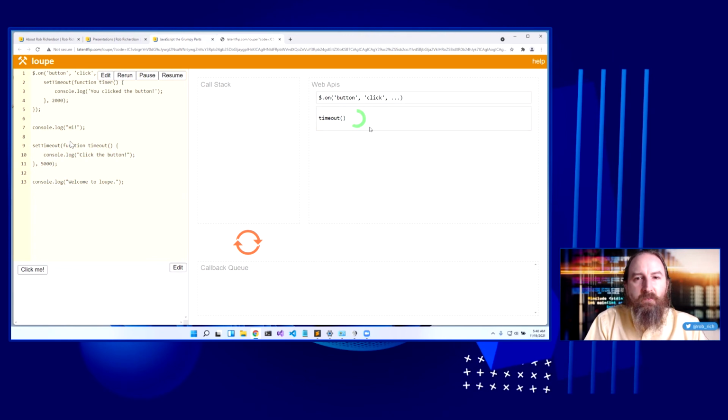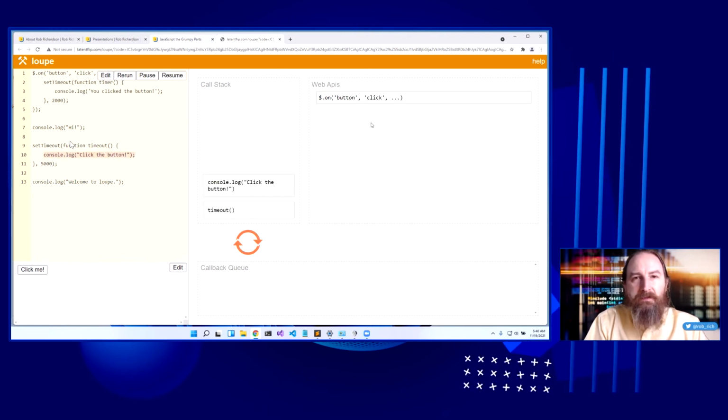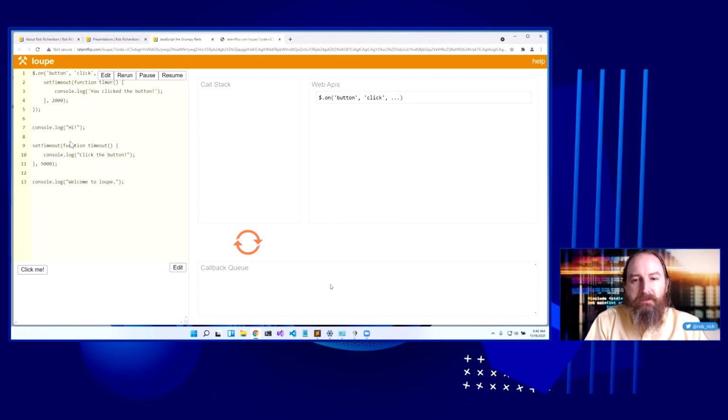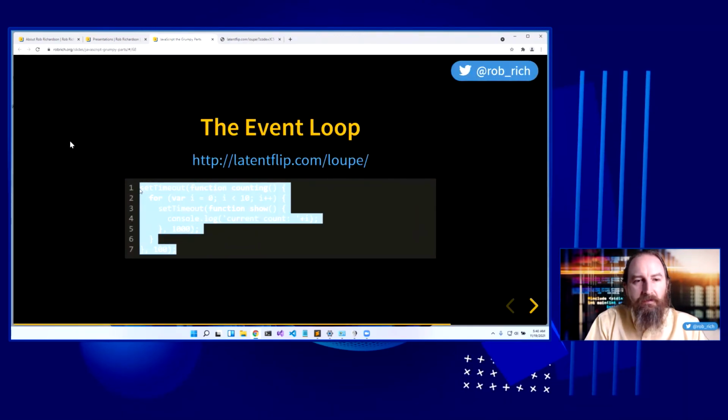And then as we have content that is waiting for some external resource, it'll come here into this web API section, or the things waiting for external functions. Now, once they're done, they'll come back here into the callback queue. And then whenever the call stack is done, it will take the callback queue and empty it into place. So let's take a look at this code right here.